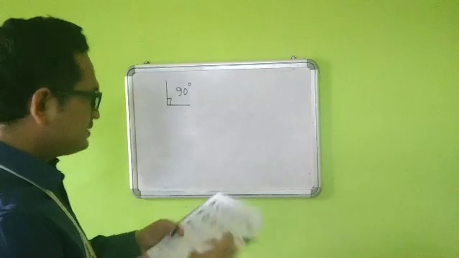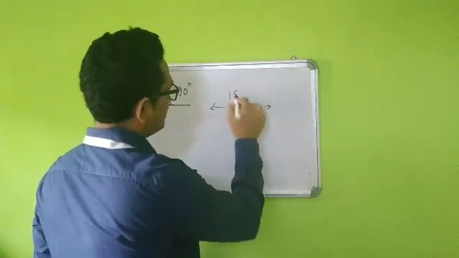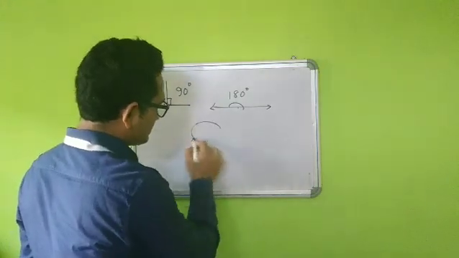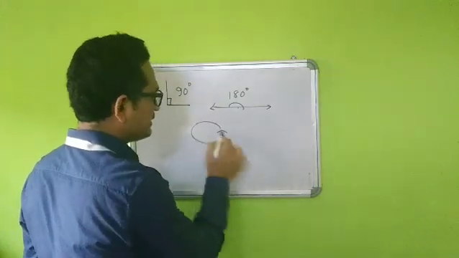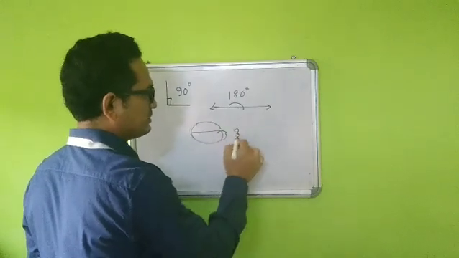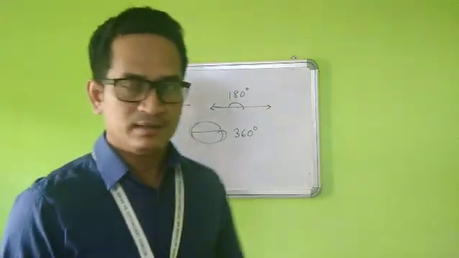Fine. Then similarly, if I draw one angle like this, so this will be called what? 180 degree. If I rotate it completely like this, a complete turn, you can say, starting from here to coming back in this same position, then this angle will be known as 360 degree or complete angle.